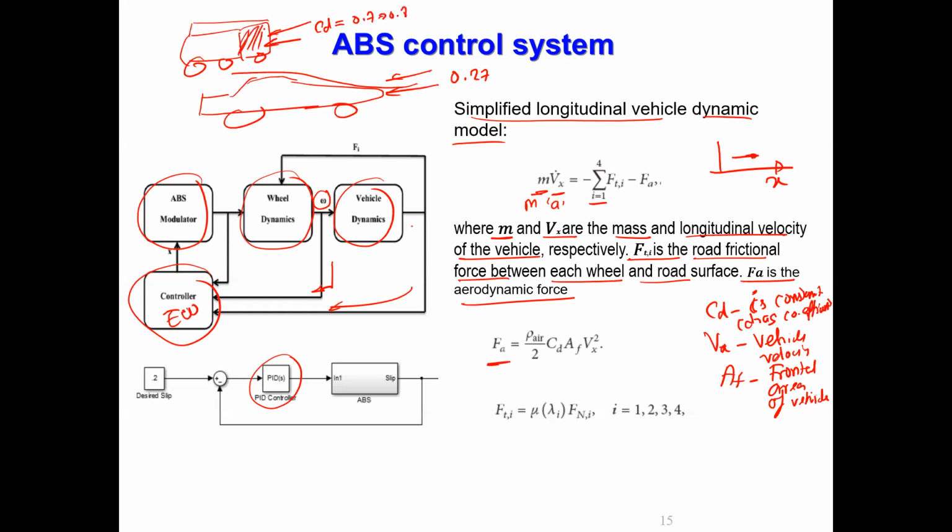Then what is AF? This area is called AF, the frontal area. Here the frontal area will be less because the shape is something like this, correct? This is a curved surface, so the frontal area you need to calculate, correct? Considering the shape of this one. So for sports car, CD will be around this value, 0.2, 0.25, something like that.